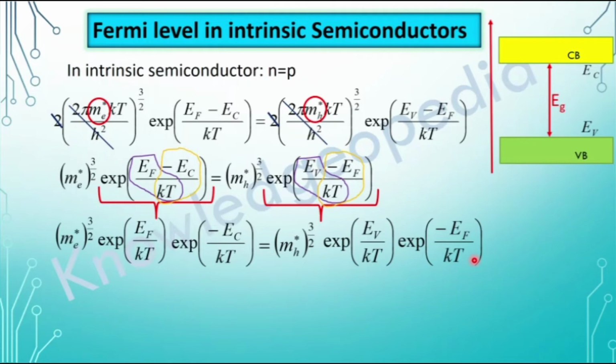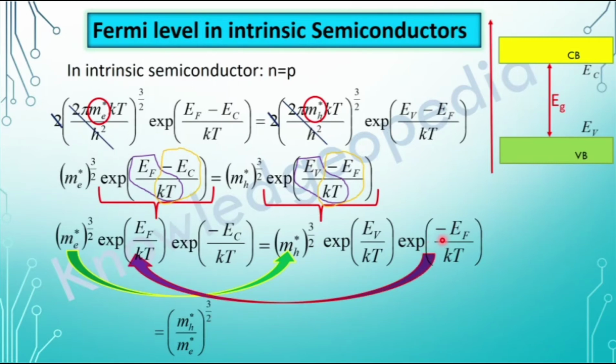Now here we will do some reshuffling. First, I am taking this (m_h*)^(3/2) to the right hand side, and I shall combine that term with the (m_e*)^(3/2) on the right hand side. Combining these two, I will get (m_h*/m_e*)^(3/2). The second shuffling: this exponential minus EF by KT on the right hand side, I am taking to the left hand side and combining with this term, exponential EF by KT.